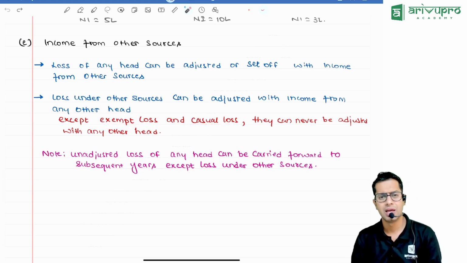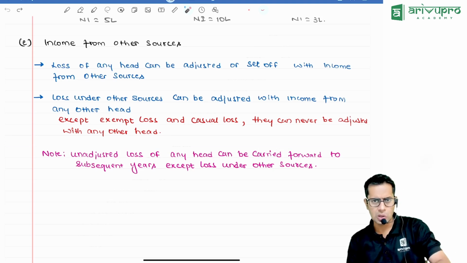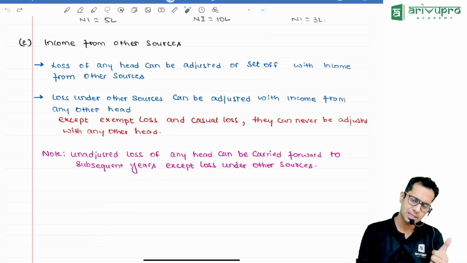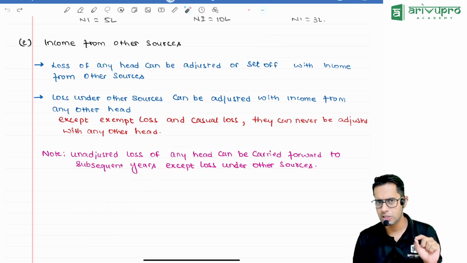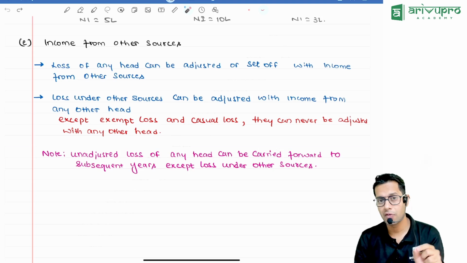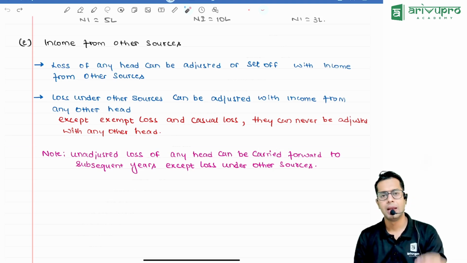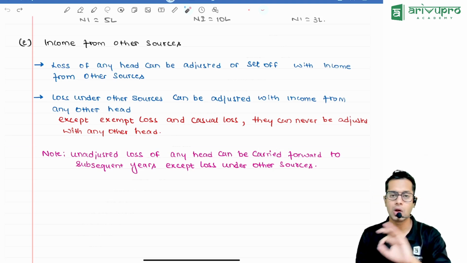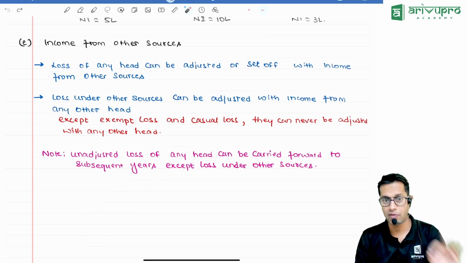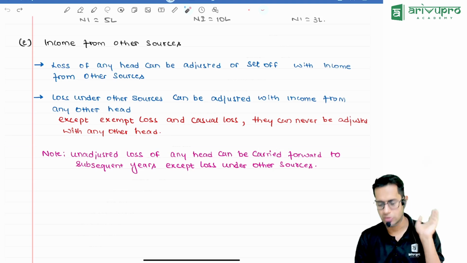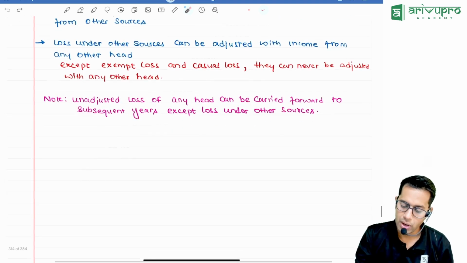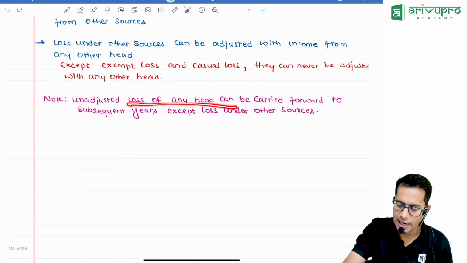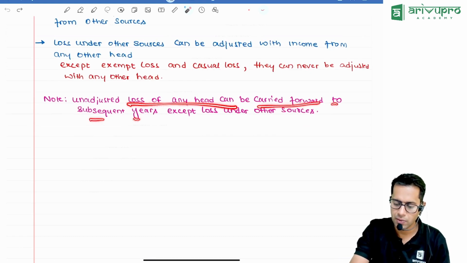Meaning what, sir? Can I adjust other sources losses with other heads? Yes. Can other heads' losses be adjusted with other sources? Yes. But loss from any exempt income or any casual income cannot be adjusted with any other type of income, including exempt and casual incomes.